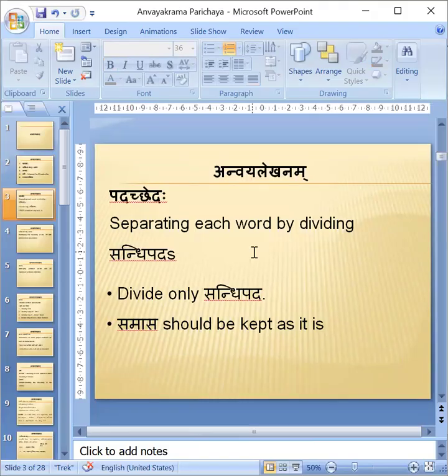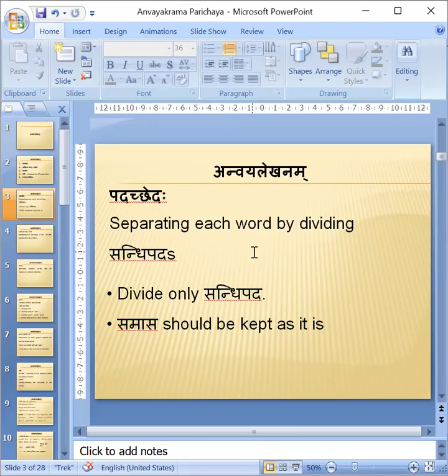Padacheda, separating each word by dividing Sandhi Padas. We have to divide Sandhi Padas and identify each word. And what is the Pada? Pada means Suptingantam Padam, which is a Sutra. Pada means it should have Vibhakti or Lakara. Therefore, we have to only divide Sandhi Padas. Because Pada means it should have the Vibhakti at the end. If there is no Vibhakti at the end, it is not considered a Pada. Therefore, we have to only divide the Sandhis.